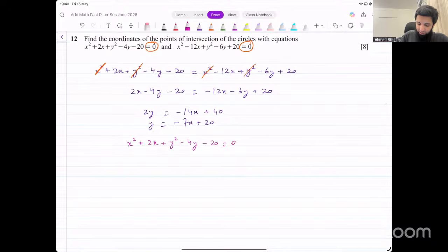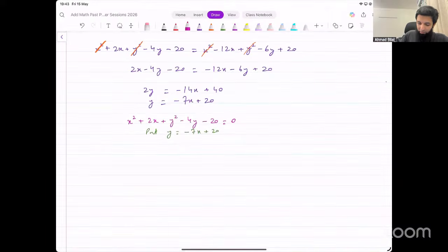Let's input this equation in this. Put y equal to minus 7x plus 20 in this. Now, what do we get? We get x squared plus 2x plus (minus 7x plus 20) whole squared minus 4 into (minus 7x plus 20) minus 20 equal to 0.